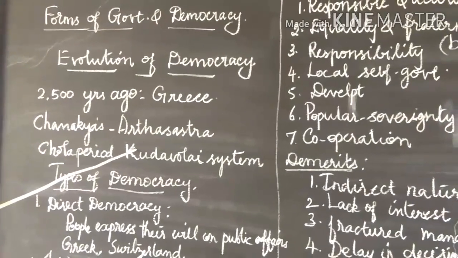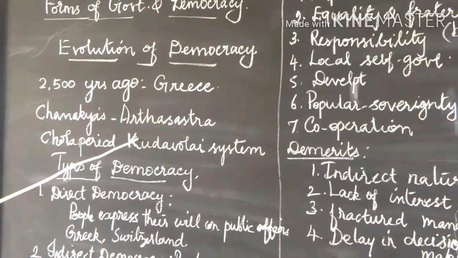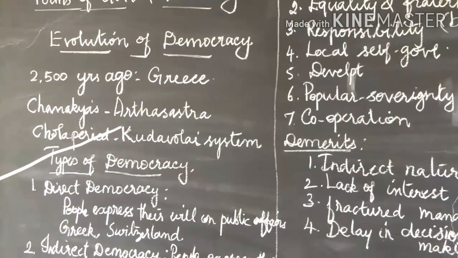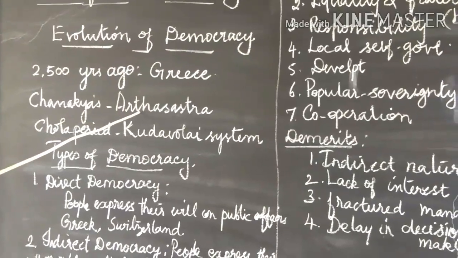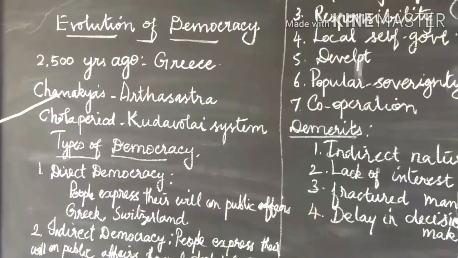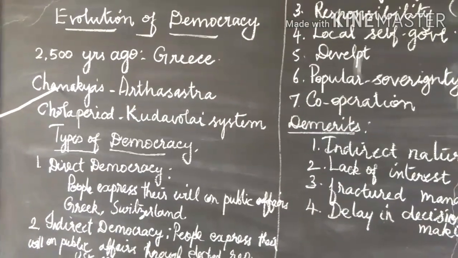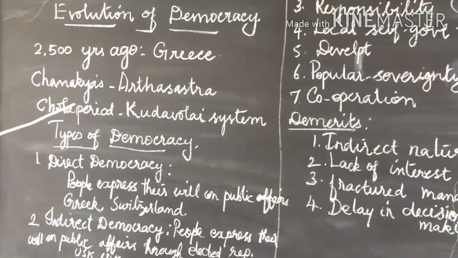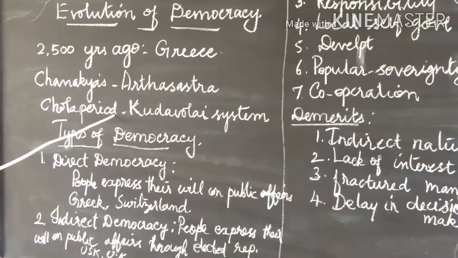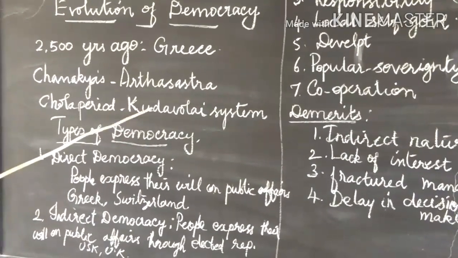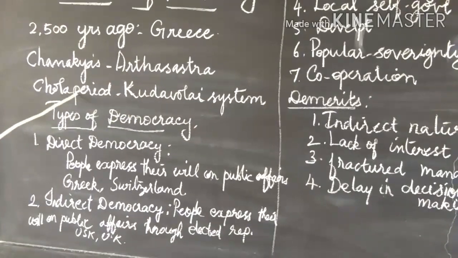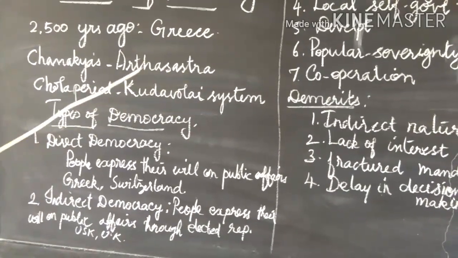Chanakya's Arthashastra tells us that in ancient India, an autonomous village community was a basic unit of the local government. During the later Chola period in ancient Tamil Nadu, the Kudavolai system was a very notable and unique feature of the village administration of the Cholas.